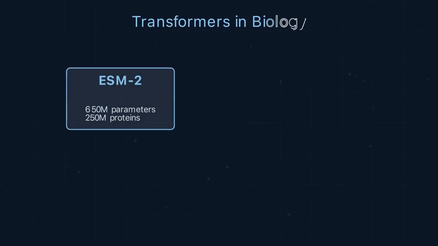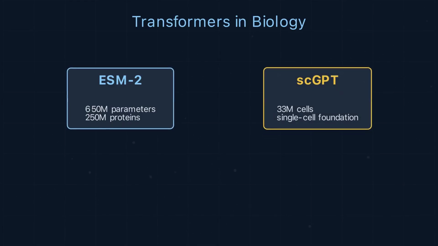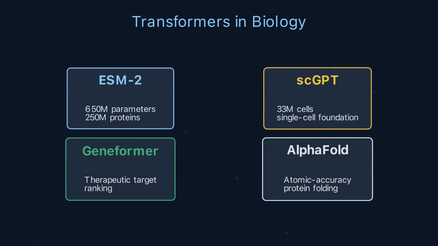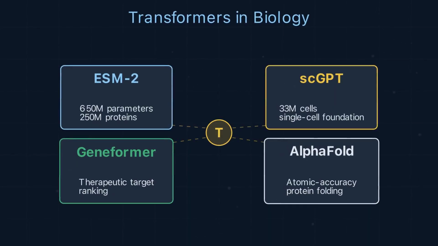In biology, ESM2 with 650 million parameters on 250 million proteins. scGPT on 33 million cells. Geneformer for therapeutic target ranking. AlphaFold for atomic accuracy protein folding.